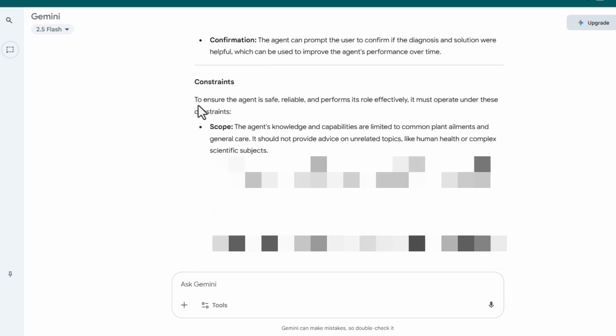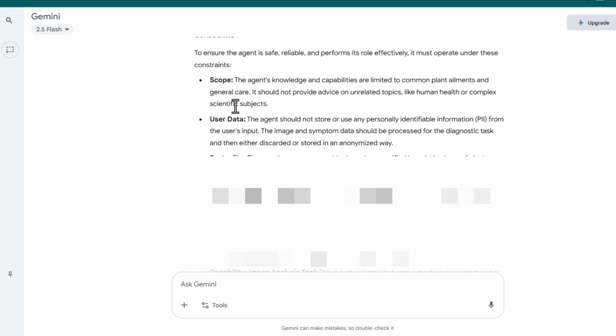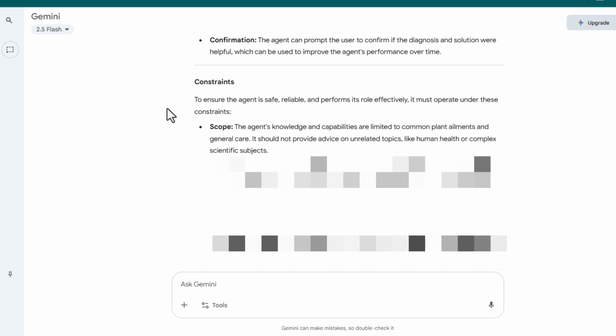The constraints: to ensure the agent is safe, reliable, and performs its role effectively, it must operate under these constraints. Now we get to understand the purpose for the constraints. So for the constraints, it includes scope. The agent's knowledge and capabilities are limited to common plant ailments and general care.